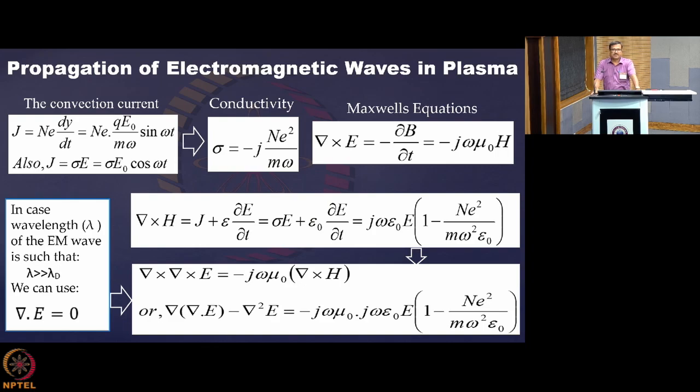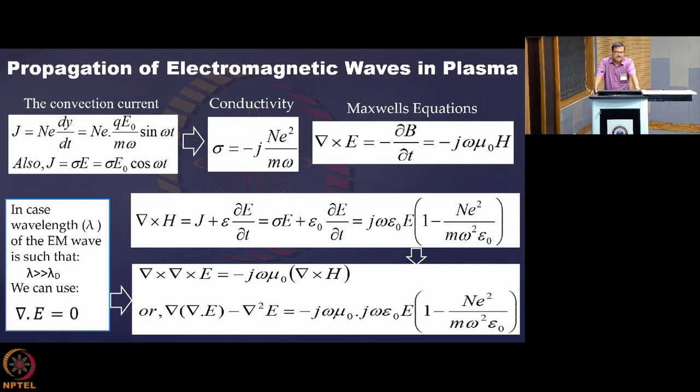Now, the Maxwell's equation, curl E equal to minus del B del t, is always valid over here, and then also curl H is equal to J plus epsilon del E del t, the other Maxwell's equation. Now if you put this value of J equal to sigma E, and I have interchangeably used epsilon and epsilon 0, so you should put them in a convenient manner.